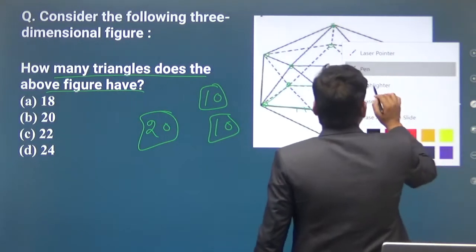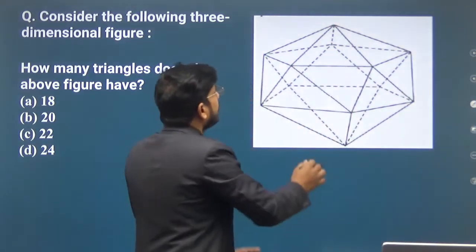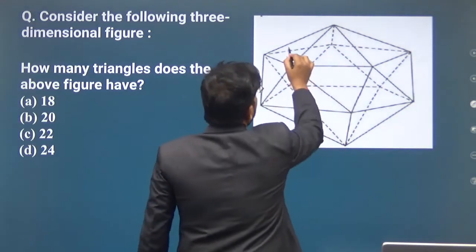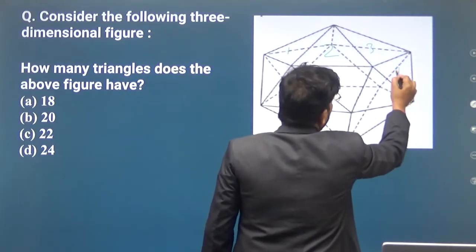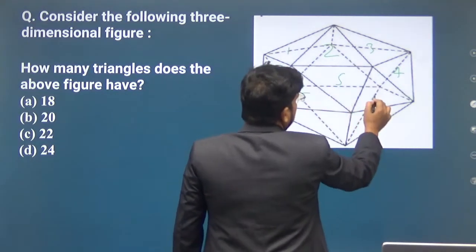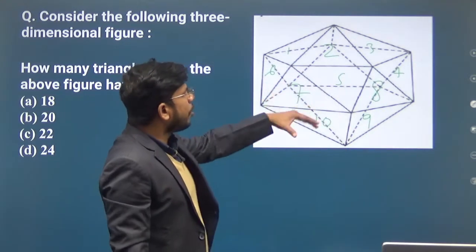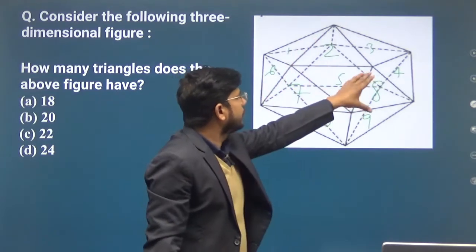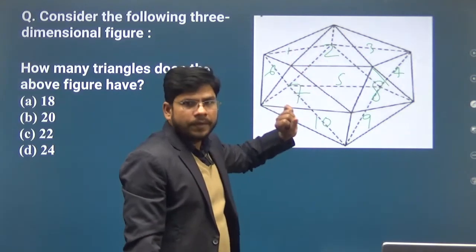Suppose the triangles that you can see easily are 1, 2, 3, 4, 5, 6, 7, 8, 9 and 10. On the front side, taking the dark lines, how many triangles can you see here? 10 triangles.